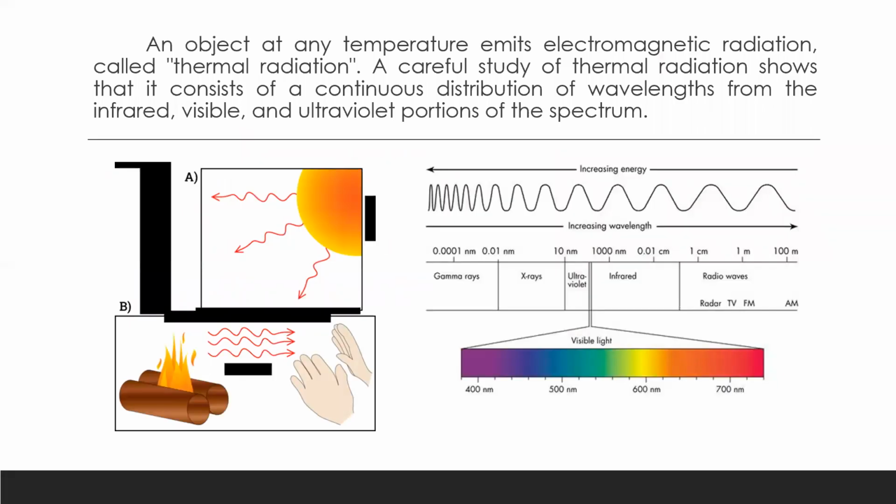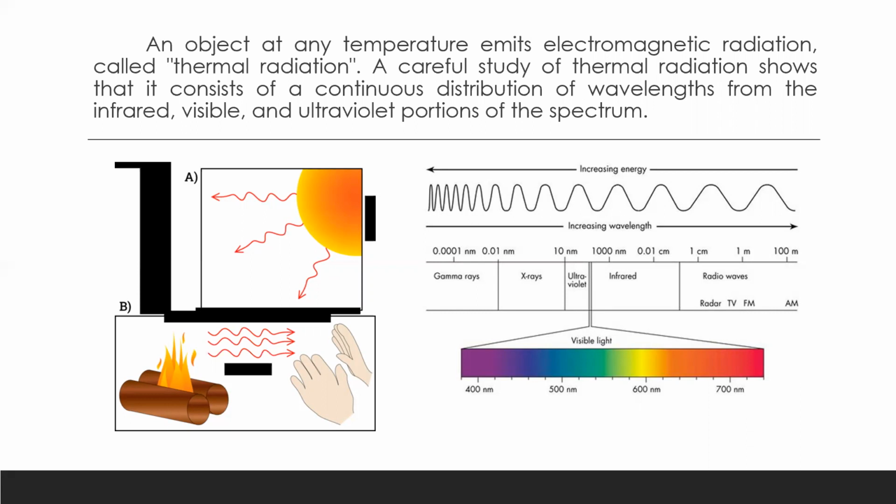So, an object at any temperature emits electromagnetic radiation, called thermal radiation. A careful study of thermal radiation shows that it consists of a continuous distribution of wavelengths from the infrared, visible, and ultraviolet portions of the spectrum. As you can see in the illustration of the electromagnetic spectrum, increasing energy means shorter wavelength, and longer wavelength means decreasing energy.